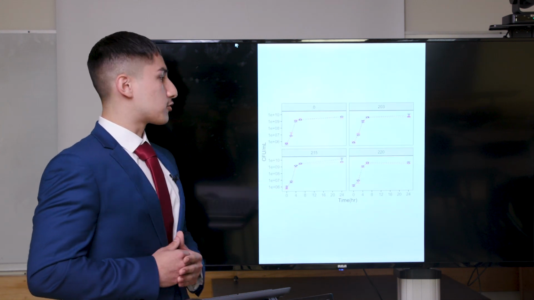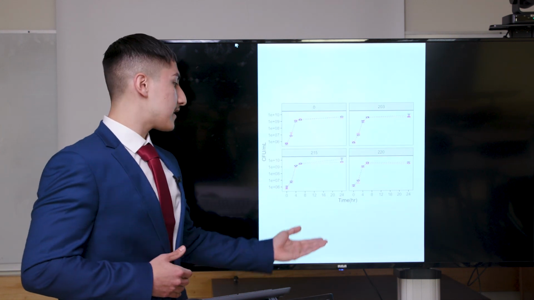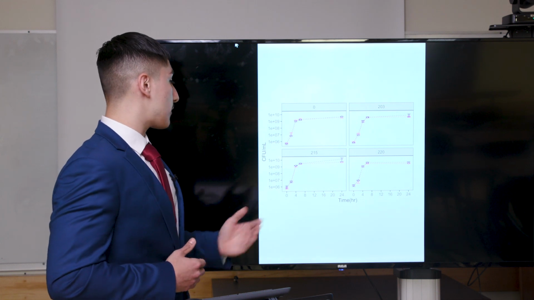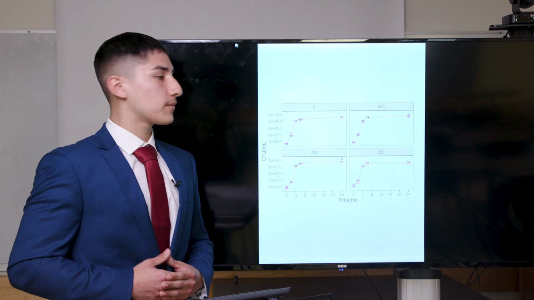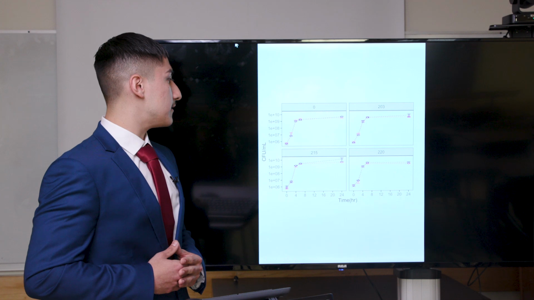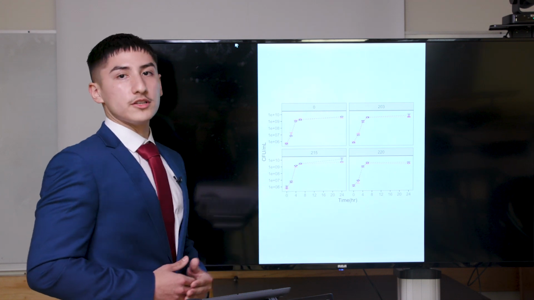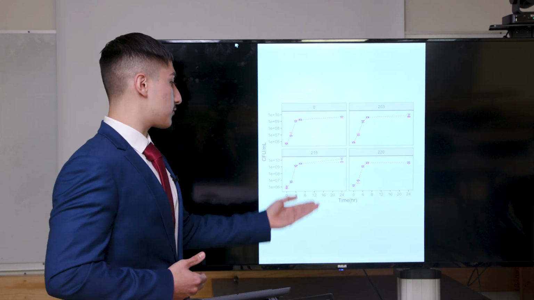Figure 5 shows growth curves in LB broth, where the x-axis represents time and the y-axis represents colony-forming units per milliliter. These graphs show that the evolved populations, which are purple, generally match the wild-type populations, which are pink.